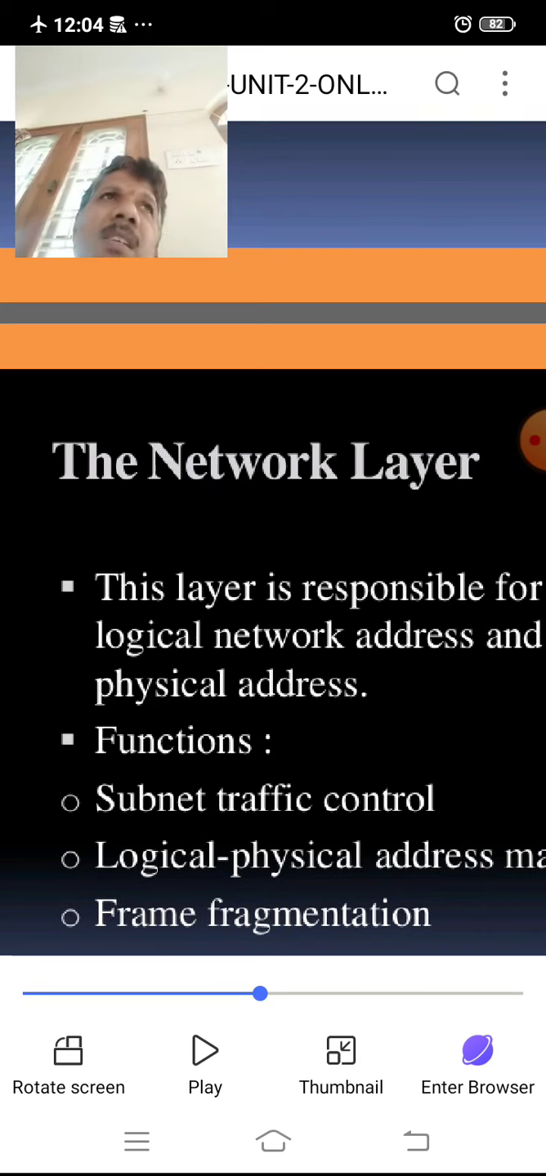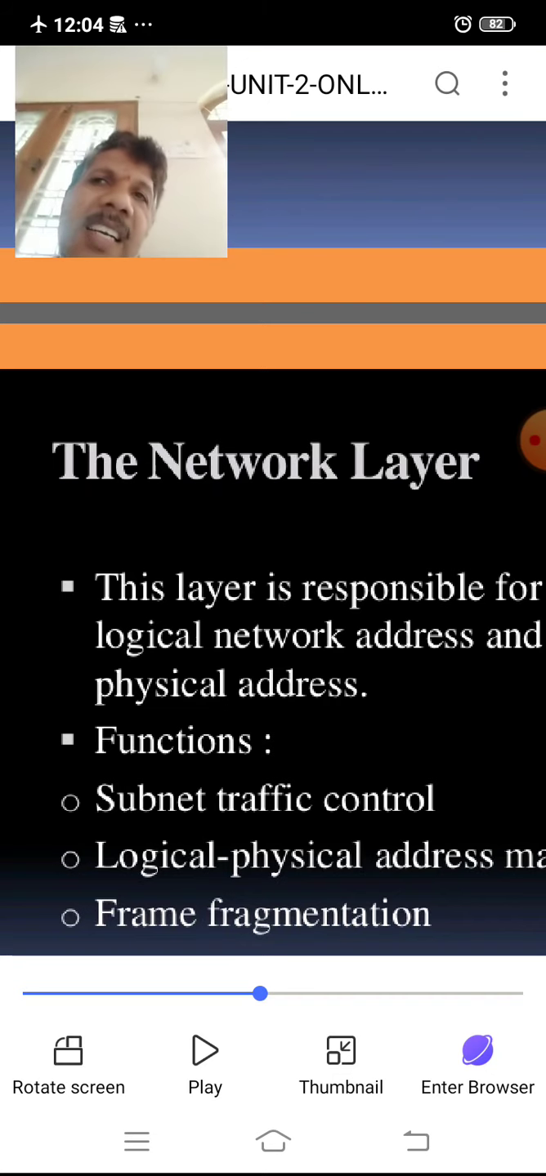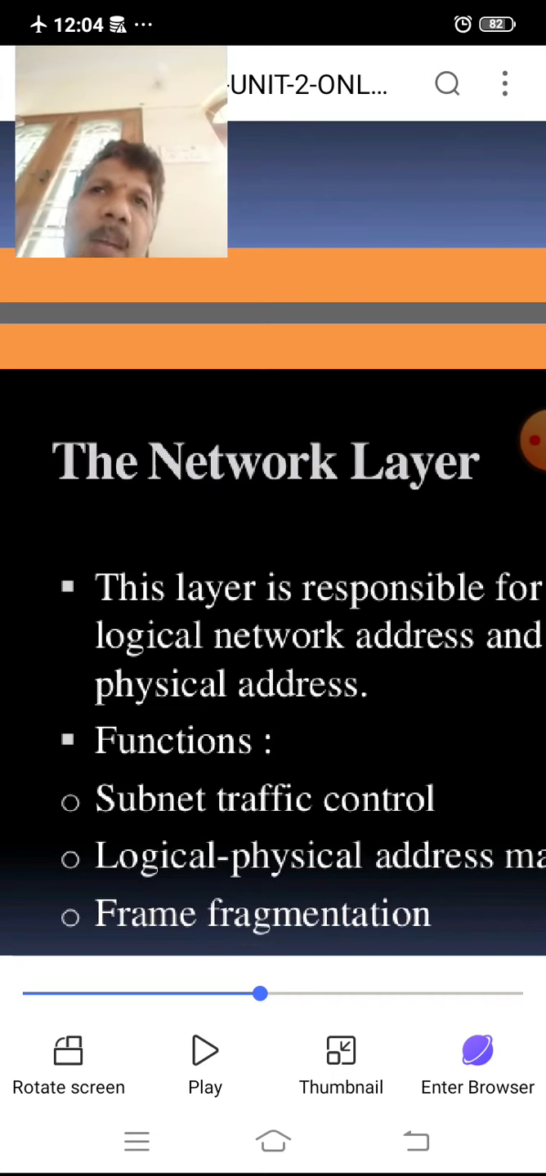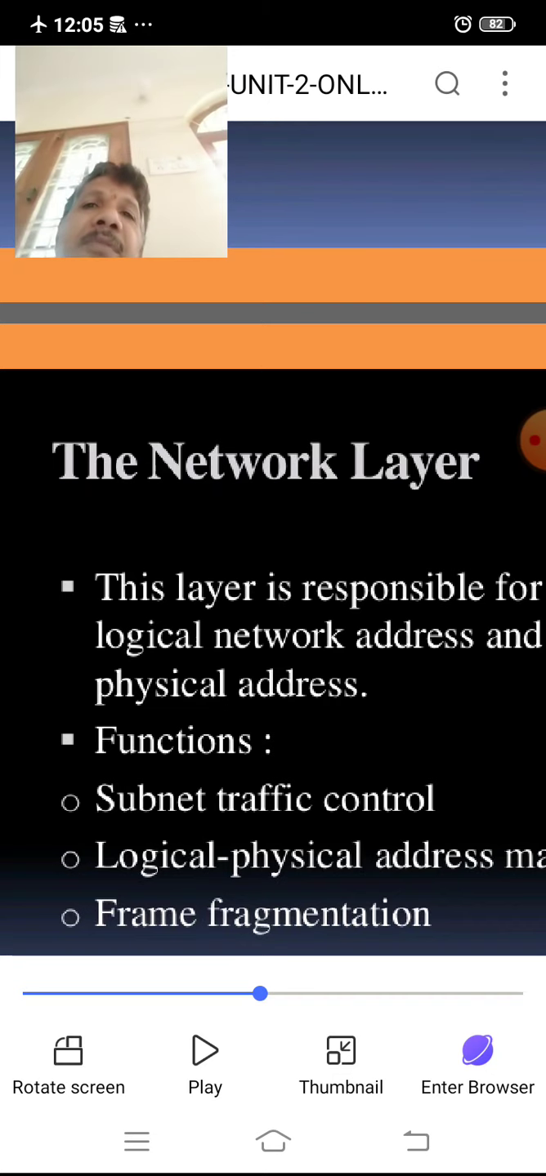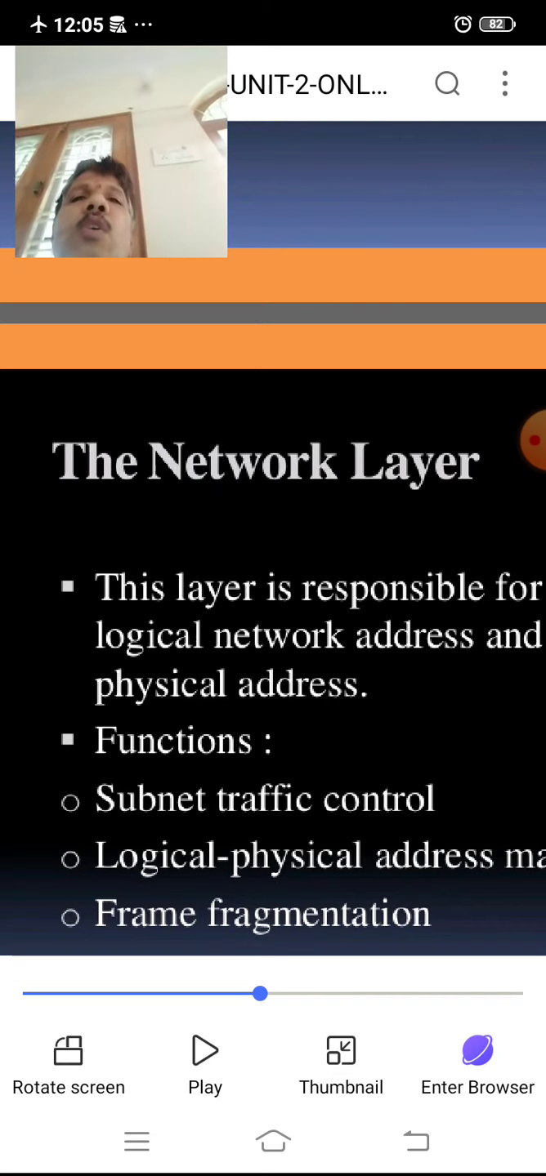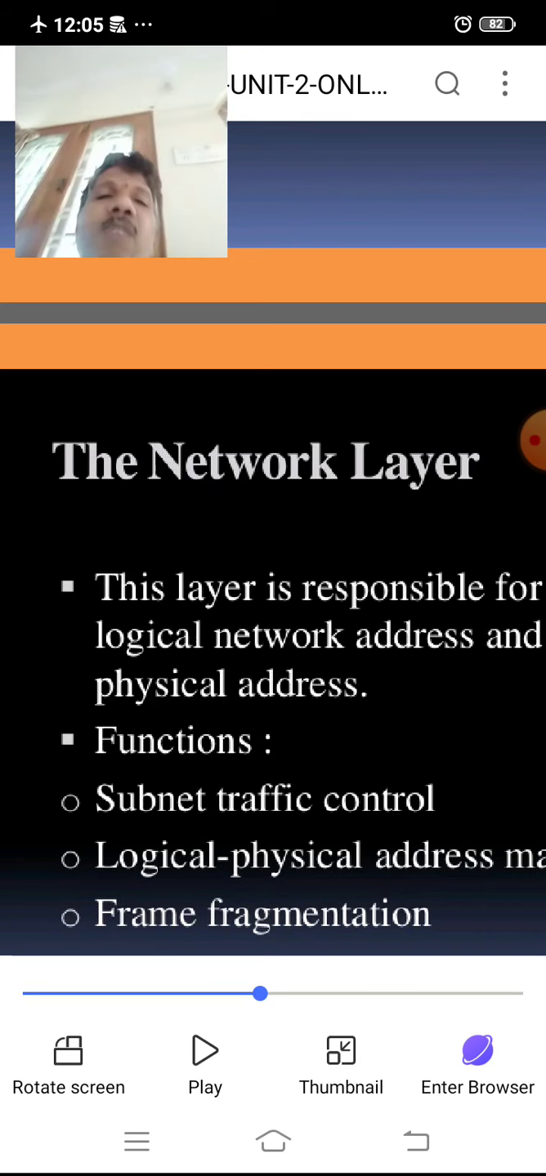Frame fragmentation: here fragmentation is nothing but the frames being divided into parts. Such parts are identified by unique numbers, generally in sequential order. So converting data into different pieces, different fragments, each fragment having some number, this type of mechanism, this type of job is known as frame fragmentation. It is also the job of the network layer.